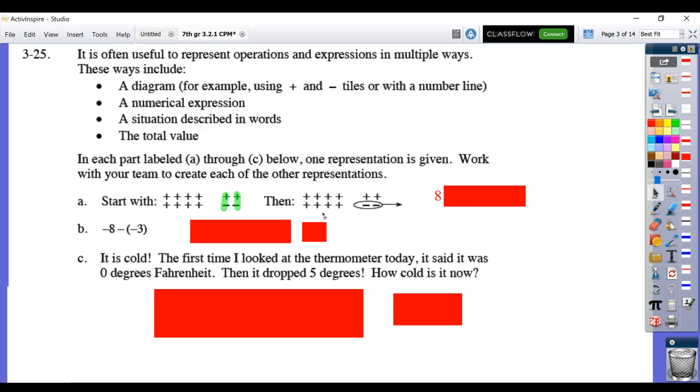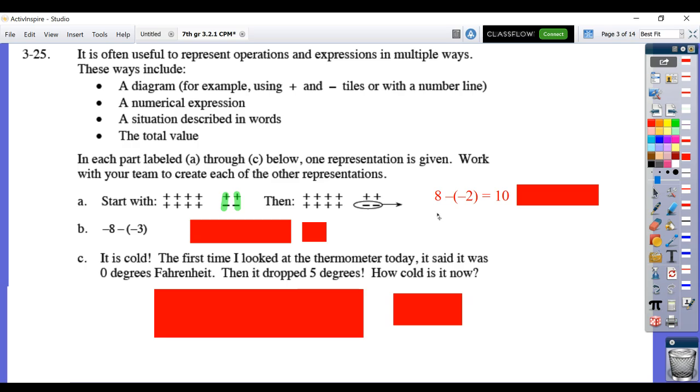Okay, then we can see from the picture that they took away 2 negatives, so subtracted 2 negatives. Again, I like to do parentheses around the -2. And if they're going to do that, then I can't make any zero sandwiches. So what remains for me is a value of +10. Now they talk about, could you come up with a situation where you describe that in words?